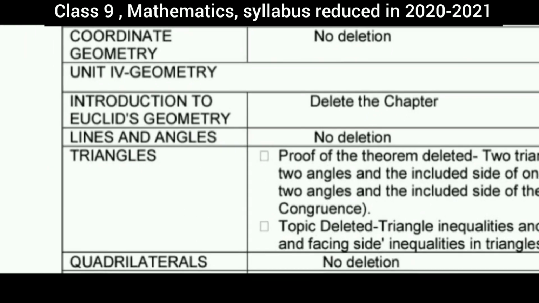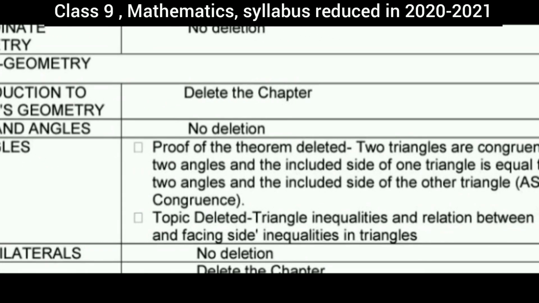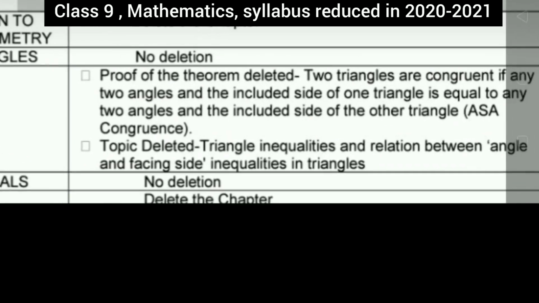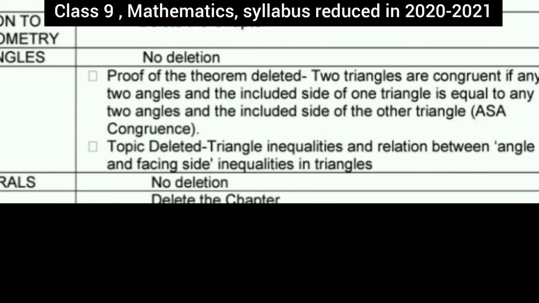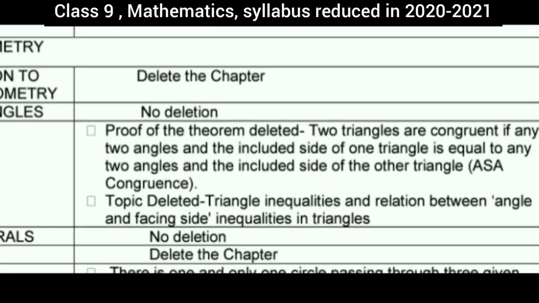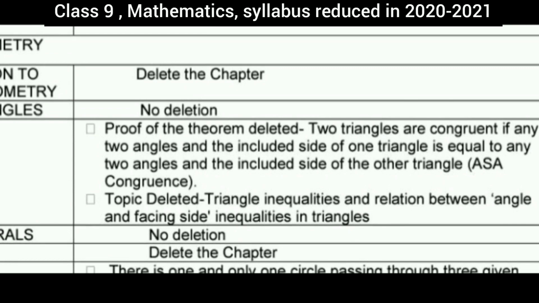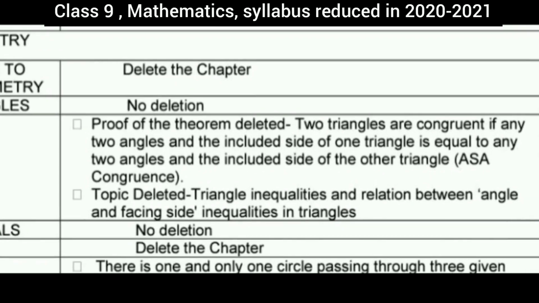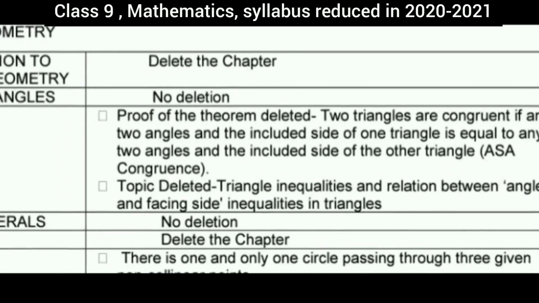The next chapter is triangles, and from the triangle lesson we can see here all the things have been deleted. Proof of the theorem deleted. The theorem is two triangles are congruent if any two angles and the included side of one triangle is equal to any two angles and the included side of the other triangle. That is ASA congruence. The topic deleted: triangle inequalities and relation between angle and facing side inequalities in triangle.